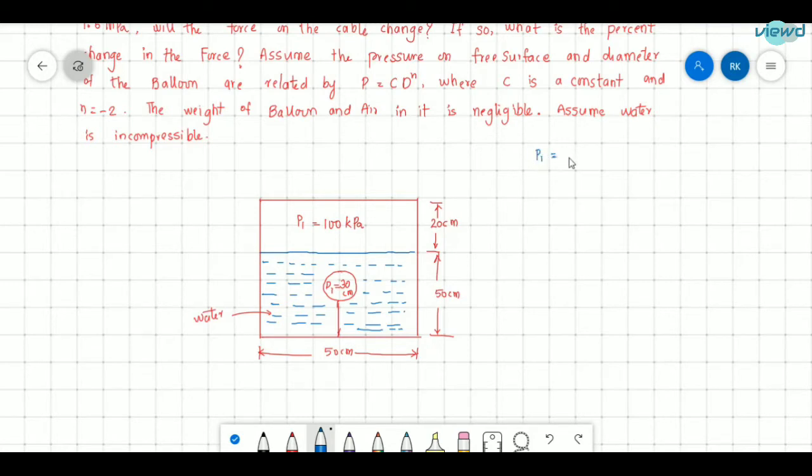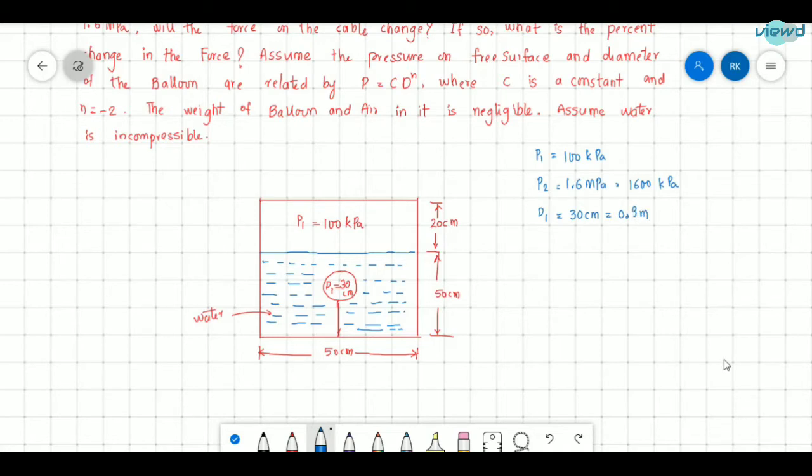Initial pressure is equal to 100 kPa. The final pressure is equal to 1.6 MPa, so it is 1600 kPa. So this is the data given, and the initial diameter is equal to 30 centimeter, which is equal to 0.3 meter.